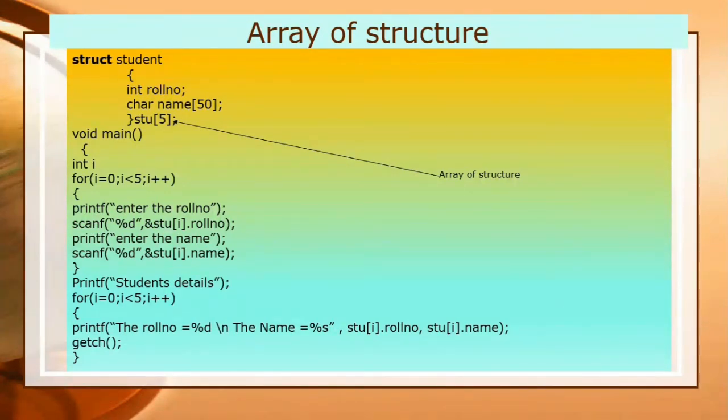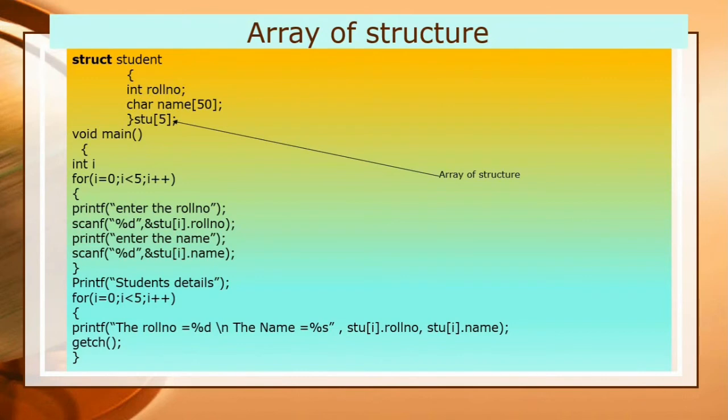Now it will jump to the printf for student detail. It will print the message. Now again there is a for loop statement, i is equal to 0, i is less than 5, because there are 5 students whose data I have to display on the screen.